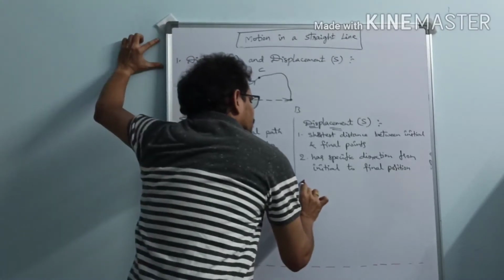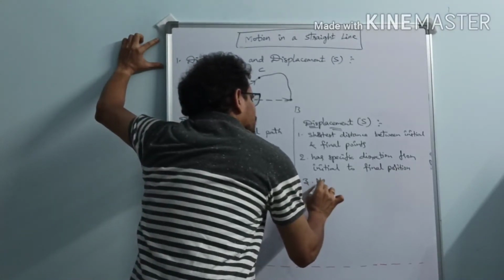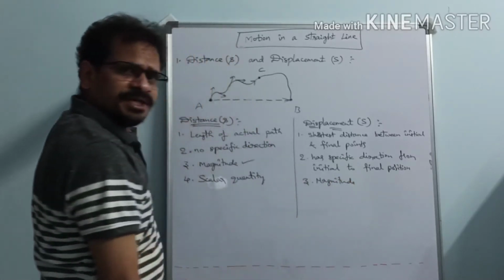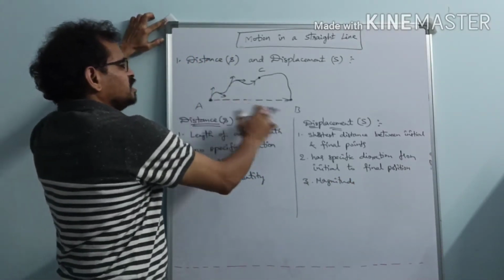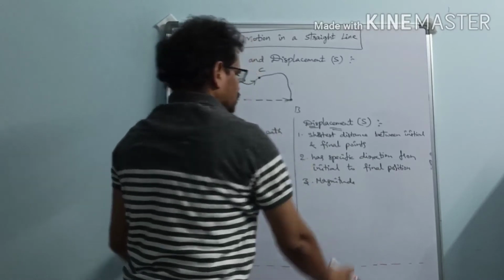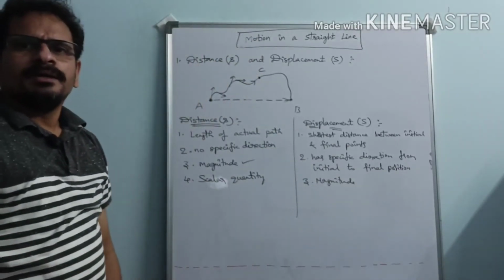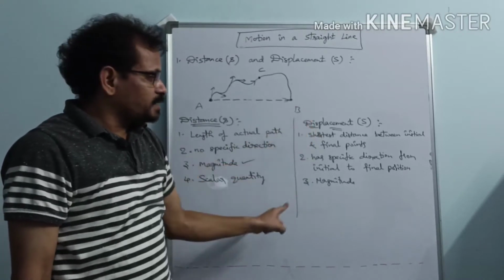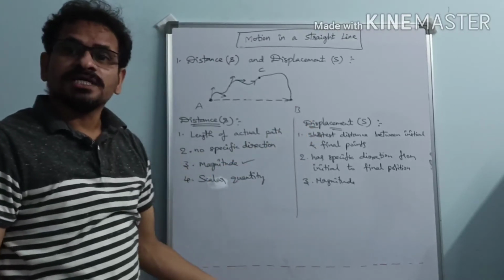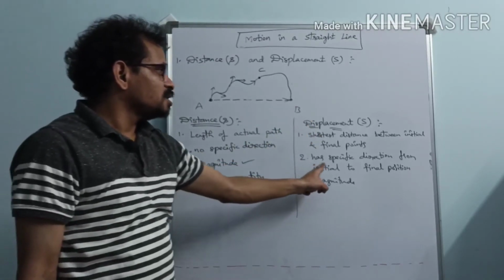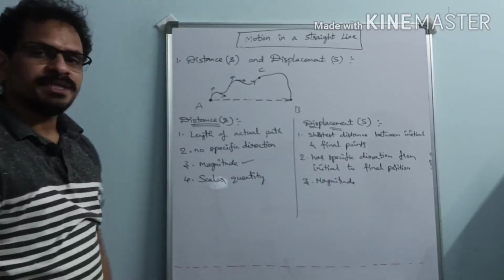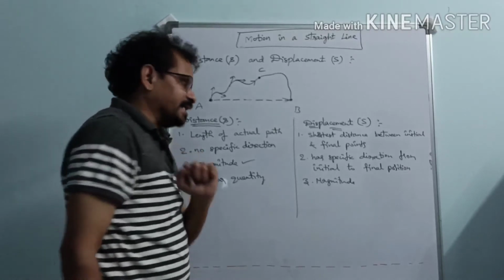So it has magnitude. Yes, it has magnitude. What is magnitude here? The length of this straight line joining these 2 points. It is the magnitude of displacement. What is the direction then? Yes, it has a specific direction from initial to final positions. So displacement has both magnitude as well as direction.